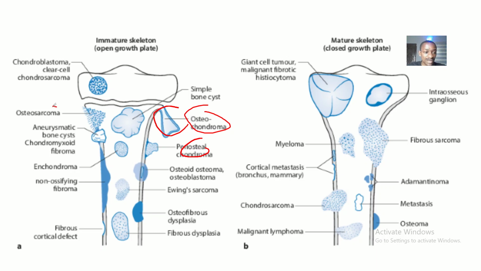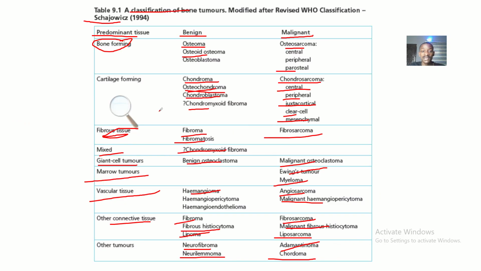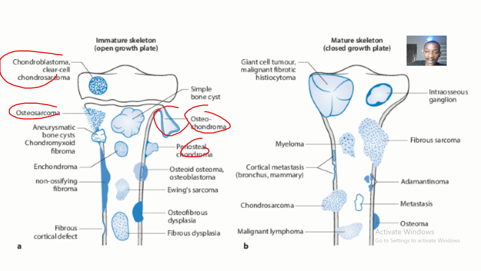All right, so you could see this is a periosteal chondroma. You could see this is an osteosarcoma. You could see this is a chondroblastoma. All right, so guys, this image actually contains everything that we spoke about here. So restart this video, go back, screenshot this image, and when you look at any word, try to check it out, all right. You can see the Ewing's sarcoma here, all right. You can see the fibrous dysplasia, you can see the adamantinoma, all right.